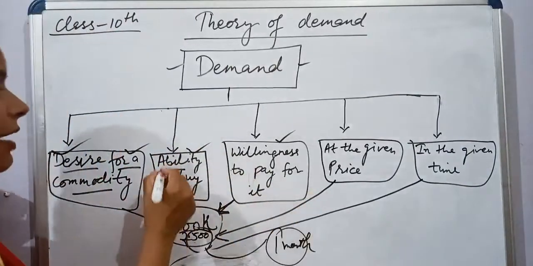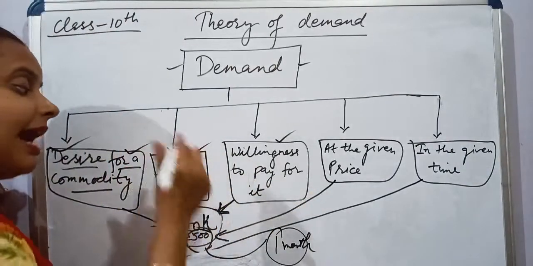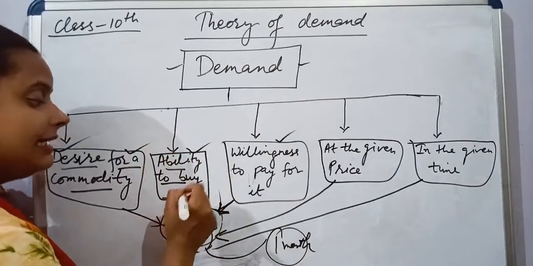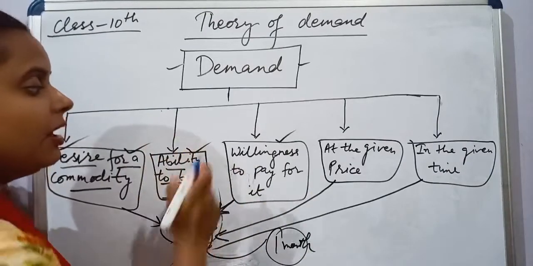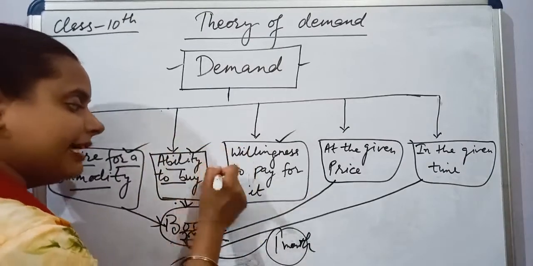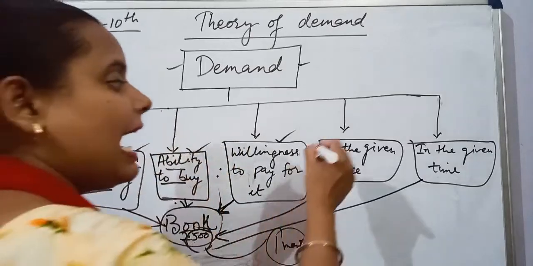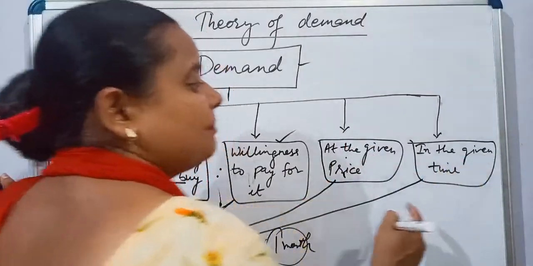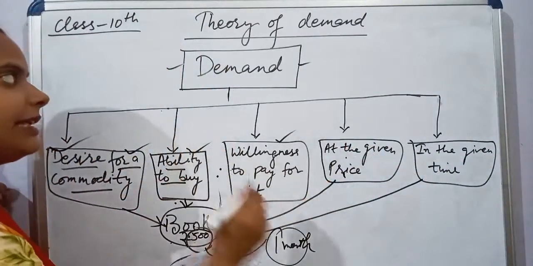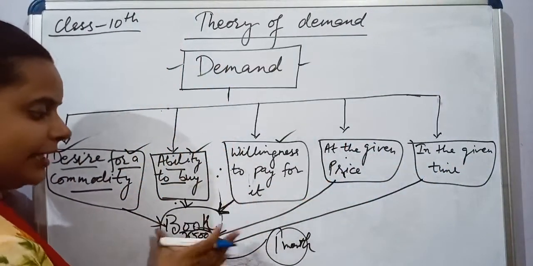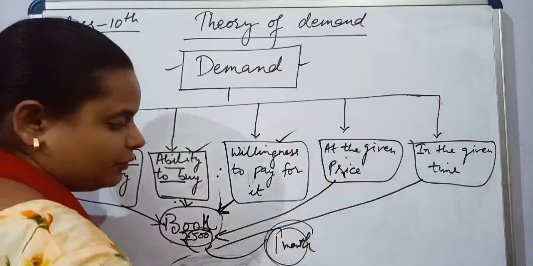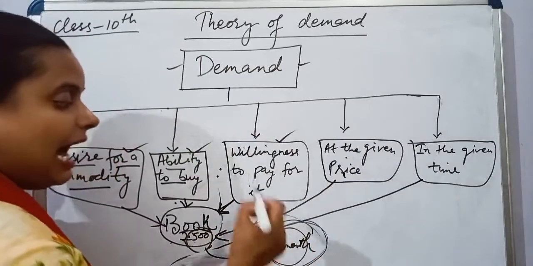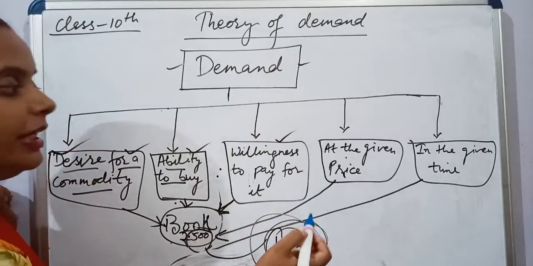Second, ability to buy means I should have this much money that I can purchase that particular book. Willingness to pay means I am ready to pay for that particular commodity. At a given price means whatever the price of the commodity, and at the given time period means the particular time period whenever that book is available in the store. Suppose 1 month, so within that 1 month I have to purchase this particular commodity.